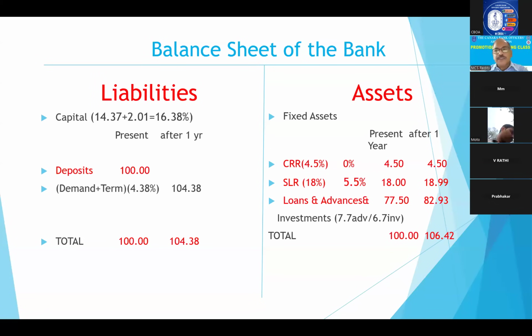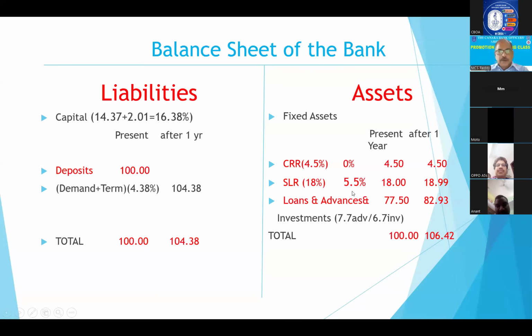So now the leftover is only 77.50 crores out of 100 crores. This only you can give as a loan, right? After 1 year, you have to pay back the depositors the 100 crores you have accepted, at 4.38%. This is approximately our cost of deposits. So 104.38 crores you have to pay after 1 year to the depositors, right?